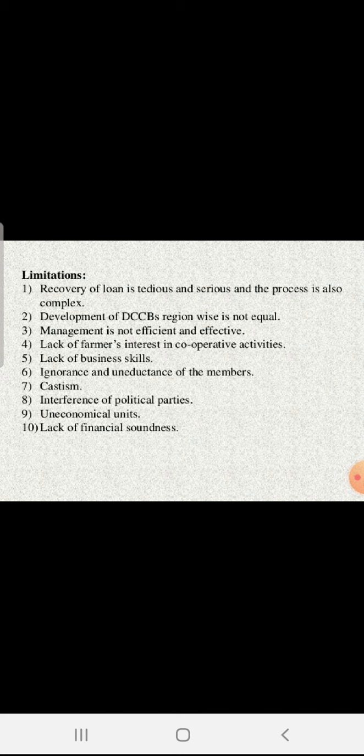As you know, when we think about the functions, some limitations are also faced by the banking sector, and DCC also has some limitations, like recovery of the loan is very low and very complex. Next, the development of DCC region-wise is not equal. Some DCCs in some areas work at full capacity, but when we think about flood-prone regions, the DCC works at a very low level, because the rate of recovery in that particular area is very low.